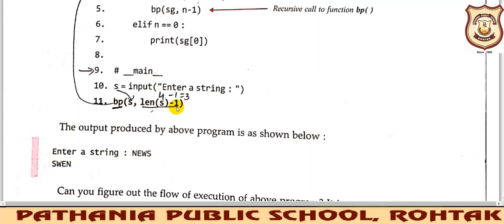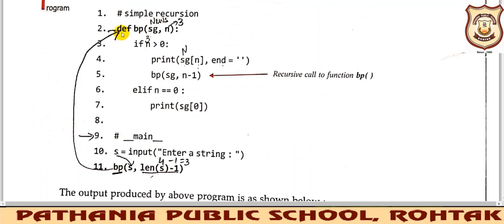Okay, then this is a function call. In the function call there are two parameters, one the string itself and then the index of the last character. So it is s comma 3. This is a function call. How do I know this is a function call? Because this is the name of the function. How does the interpreter know this is the function name? Because initially it met a definition where it was given that a BP type of function will be there having two arguments. So now when the function call has been encountered, it automatically knows that this was the function, right?